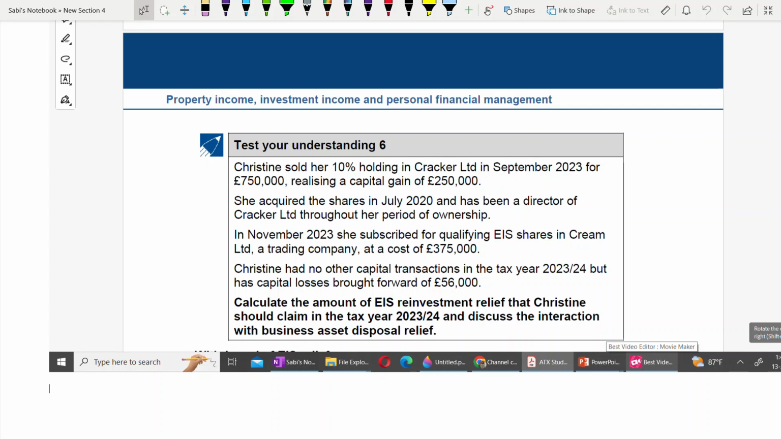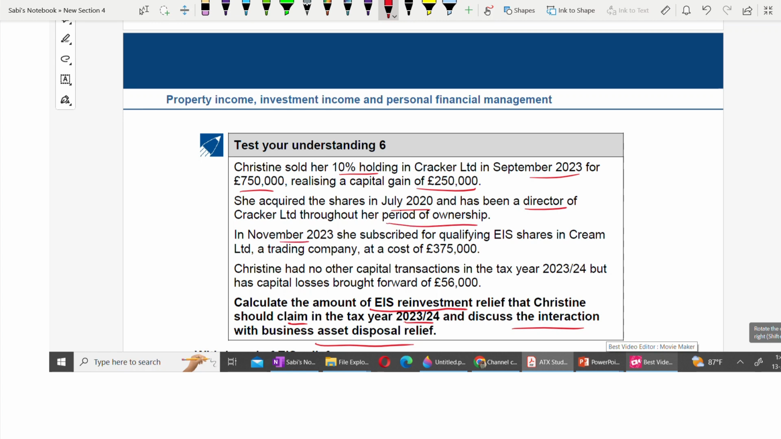Test your understanding 6. Here you are supposed to calculate the amount of EIS reinvestment relief, say whether Christine should claim it in the tax year, and discuss the interaction with business asset disposal relief. So Christine is selling a 10% holding for 750. Capital gain is 250. She acquired the shares in July 20, and is selling in 2023. That means she has held it for more than 3 years and has been a director throughout her period of ownership.